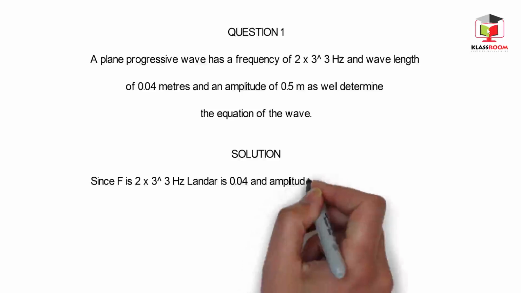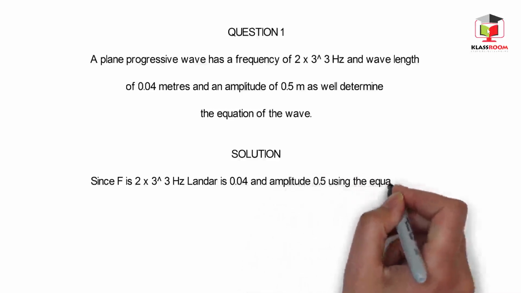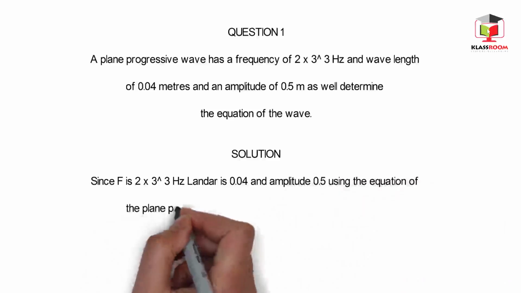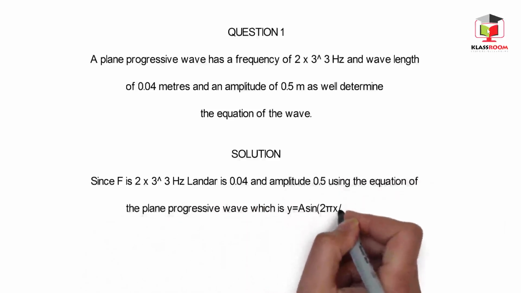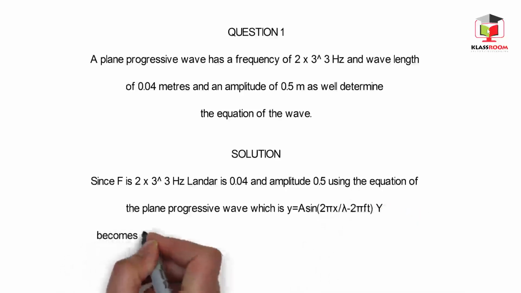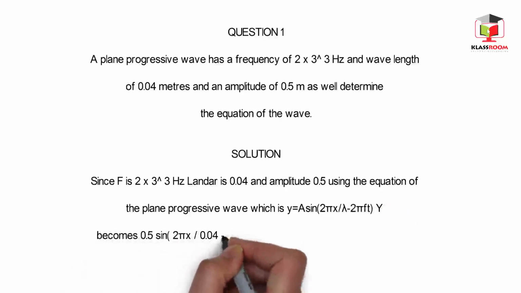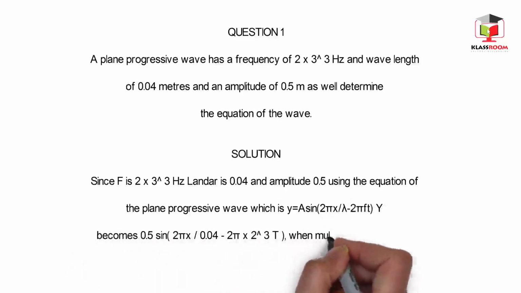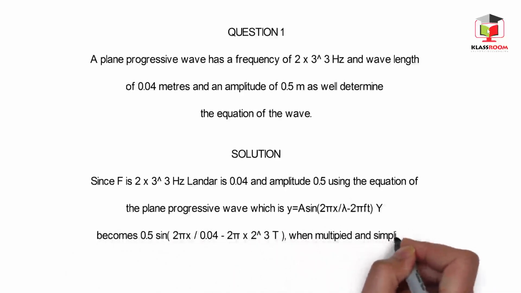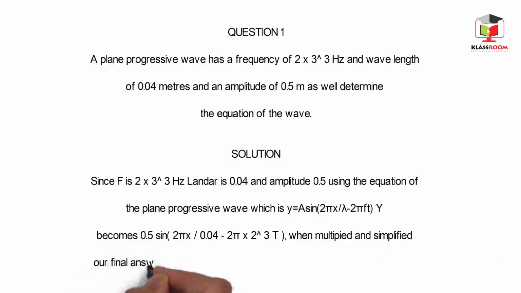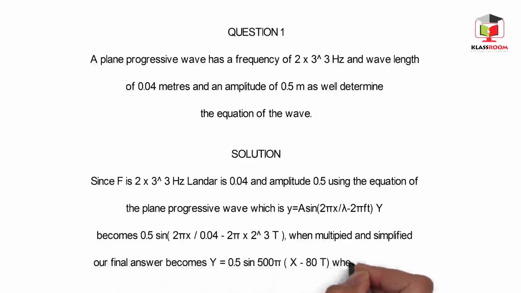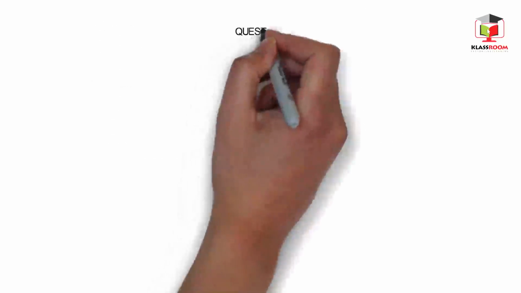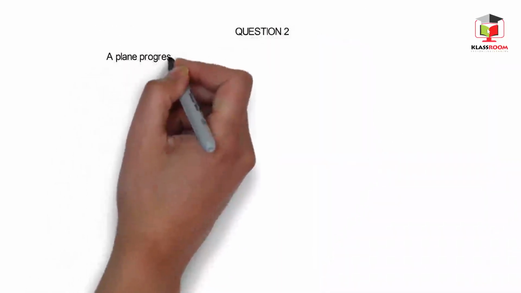Using the equation of a plane progressive wave, which is y equals a sine open bracket 2 pi x over lambda minus 2 pi ft, y becomes 0.5 sine open bracket 2 pi x over 0.04 minus 2 pi times 2 times 10 to the power 3 t. When multiplied and simplified, our final answer becomes y equals 0.5 sine 500 pi open bracket x minus 80t when you factorize.